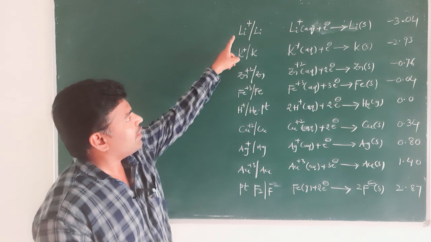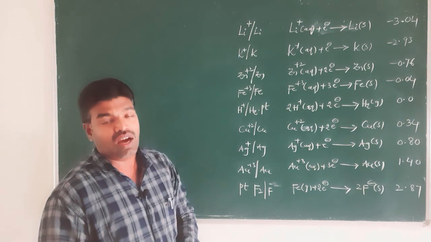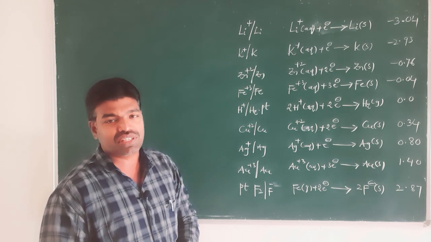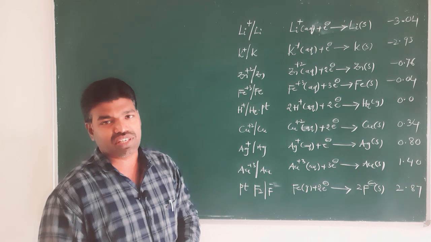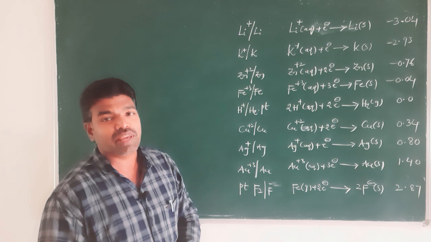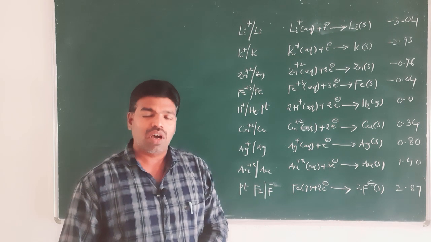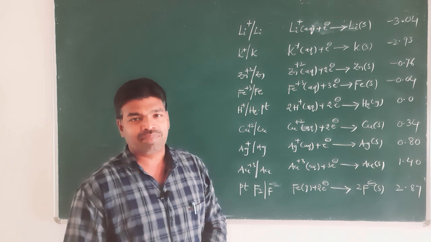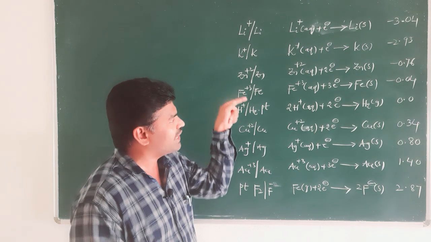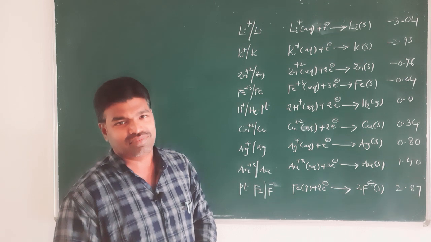So, when electrodes in contact with their ions are arranged based on their standard reduction potentials or standard oxidation potentials, the resulting series is called electrochemical series. But as per the international convention or as per IUPAC convention, the potentials of electrodes are tabulated for reduction half cell reactions, right.